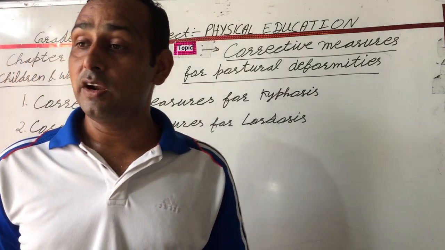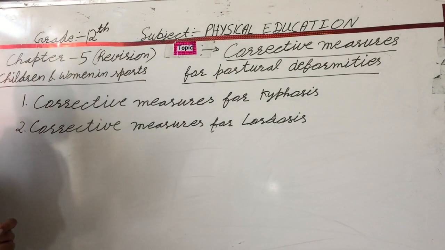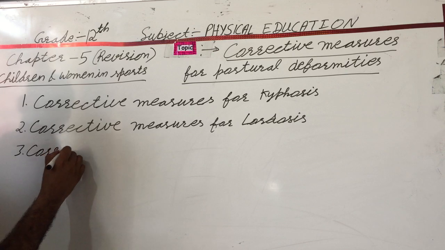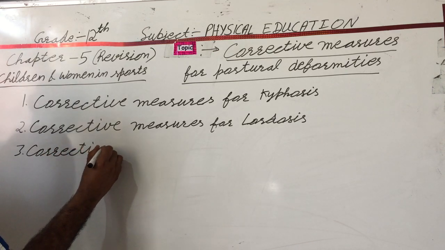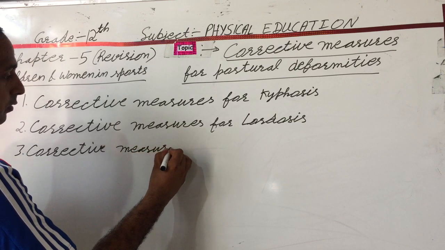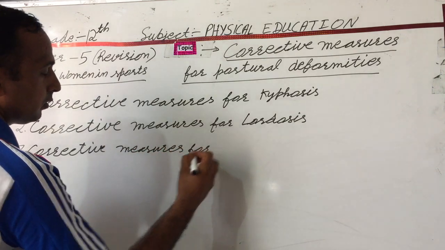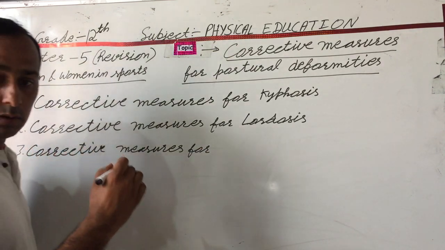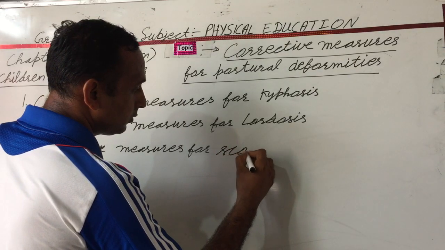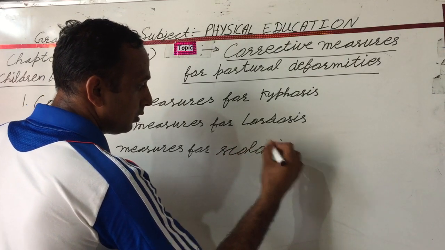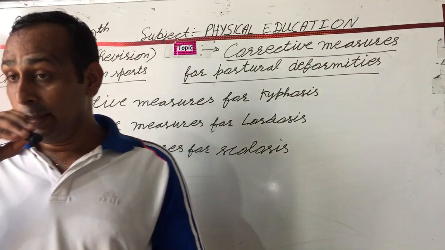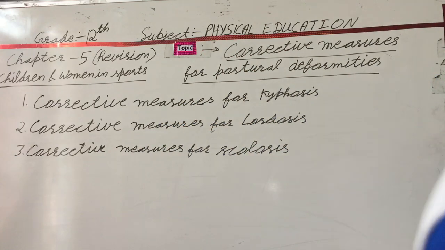After this, next point is the corrective measures for scoliosis. Third point is scoliosis. This is scoliosis.